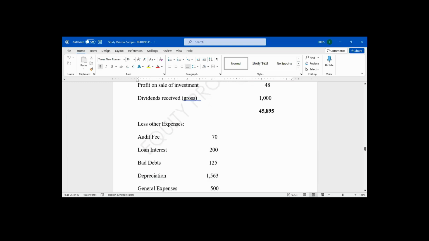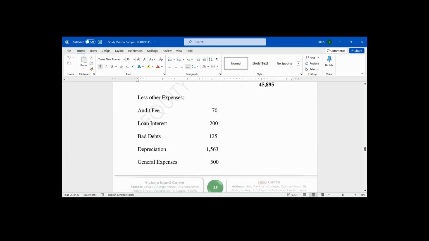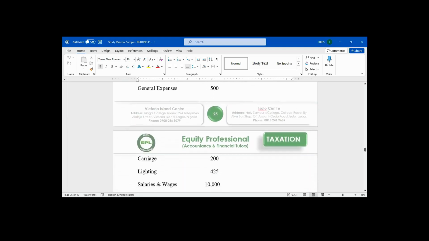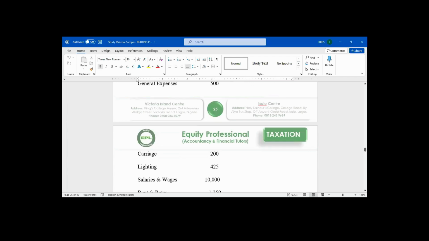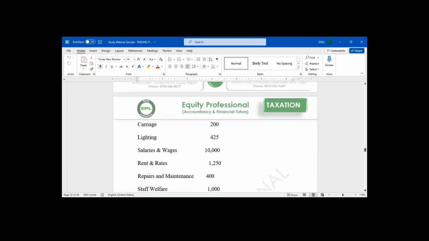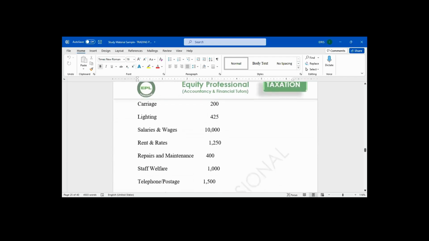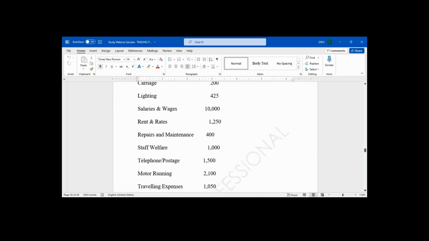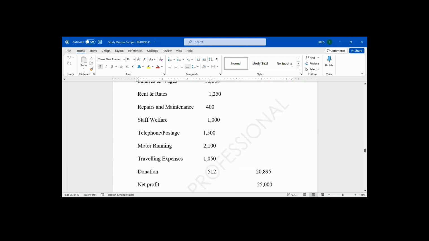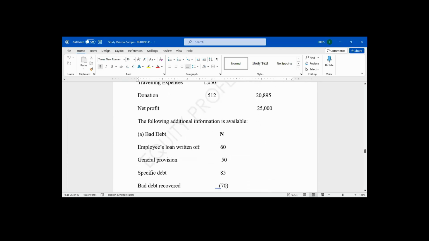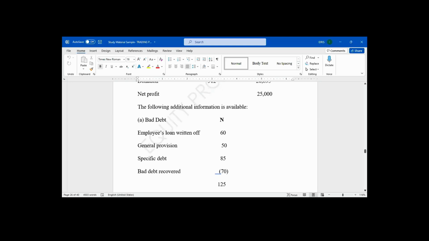Less other expenses: audit fees, loan interest, bad debt, depreciation, general expenses, carriage expenses, lighting, salaries and wages, rents and rates, repair and maintenance, staff welfare, telephone and postage, motor running expenses, transport expenses, donation. At the end of the day, the total net profit is 25 million.